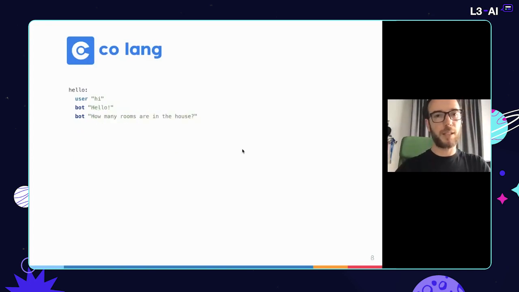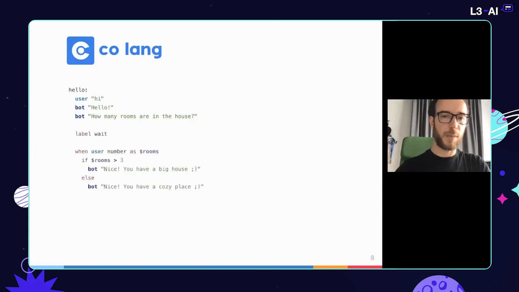Coming back to the example I showed earlier of how many rooms are in the house, this is how a happy path could look. When the user provides us the number, we can even store that in a context variable and use that to influence the flow. And there's an elegant repair path when the user says something else, so we go back and wait again for the response.